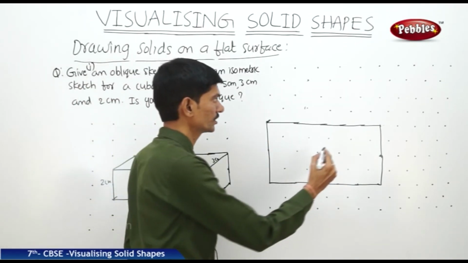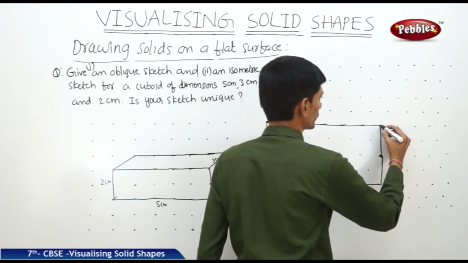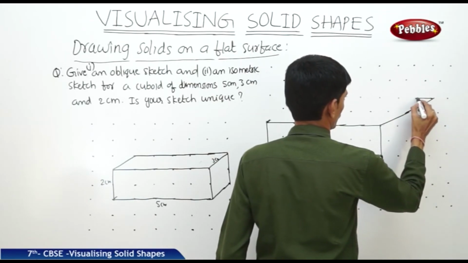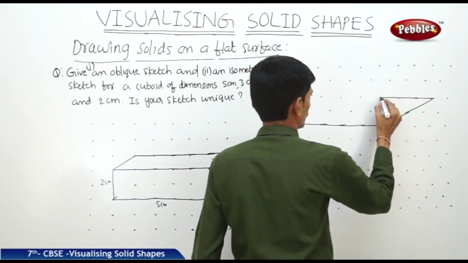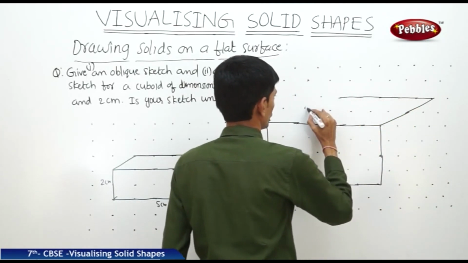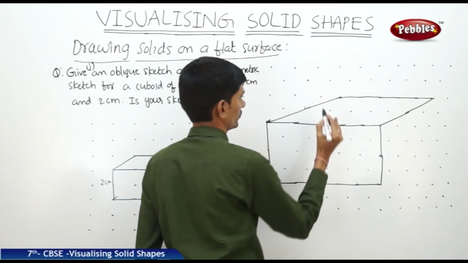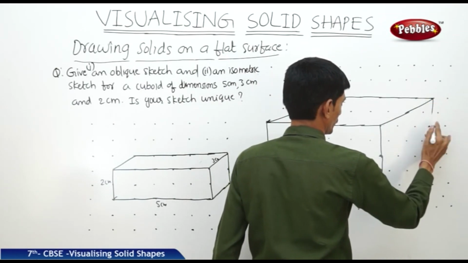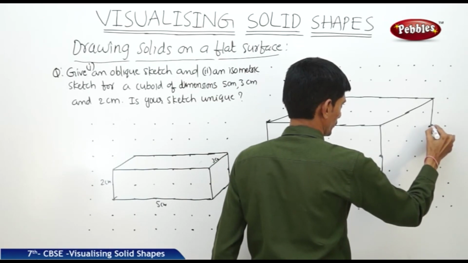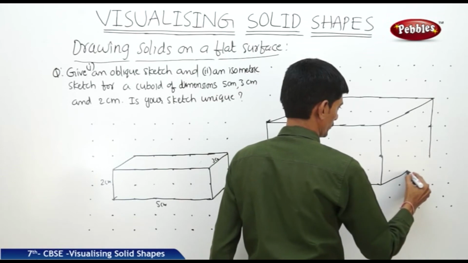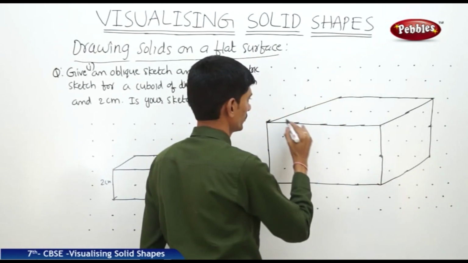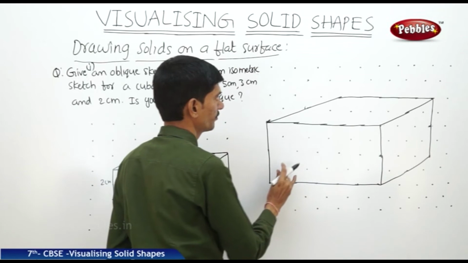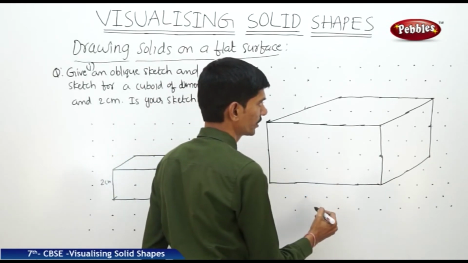So we will take here 1, 2, 3, 4, 5. Now this is the cuboid of the given dimensions.